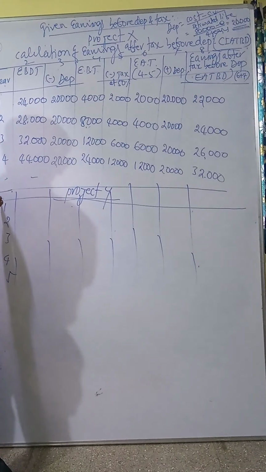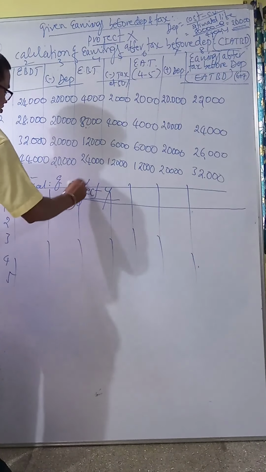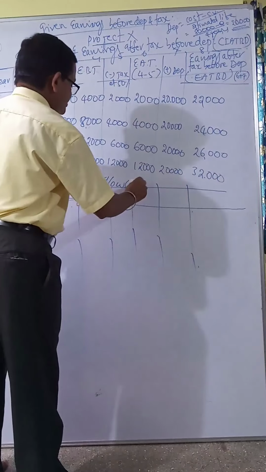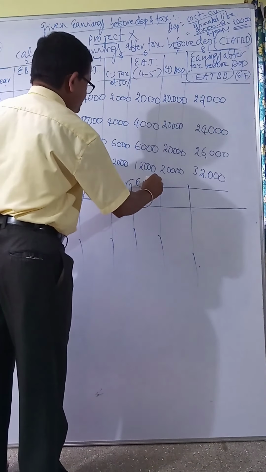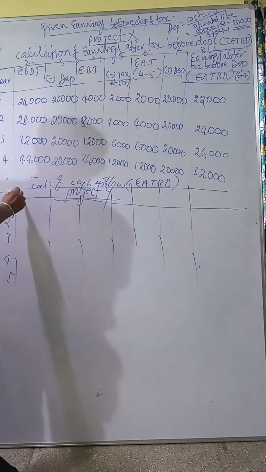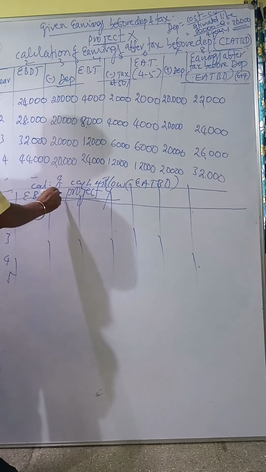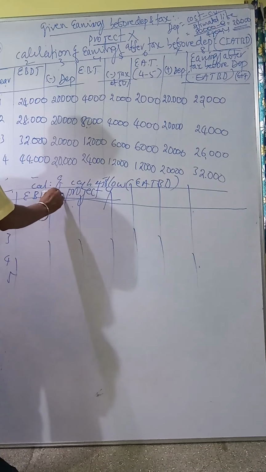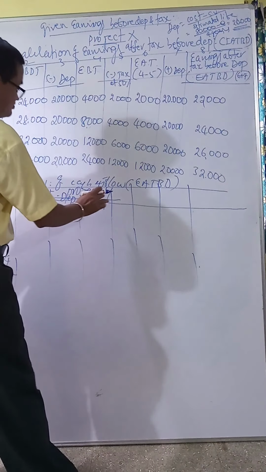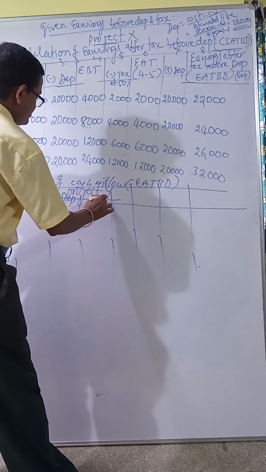Here, calculation of cash inflow or earnings after tax before depreciation. Here, earnings before depreciation and tax is given in the problem, then minus depreciation, then EBIT, earnings before tax.